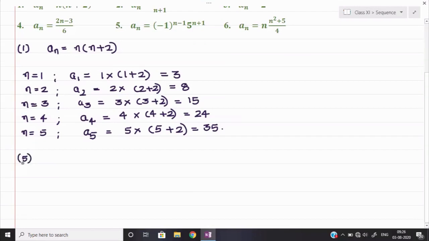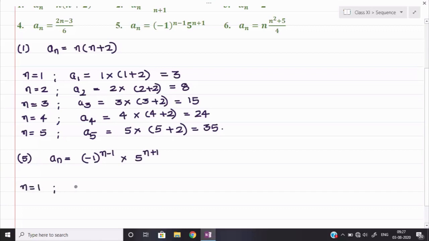In the fifth question, what are they giving to us? An is equal to minus 1 to the power n minus 1 into 5 to the power n plus 1. Okay, so now first we'll find out n is equal to 1.